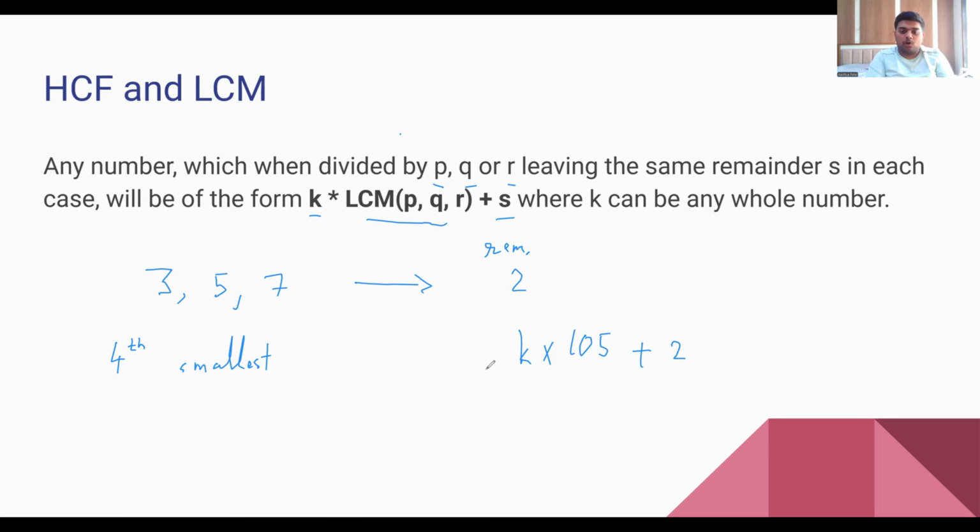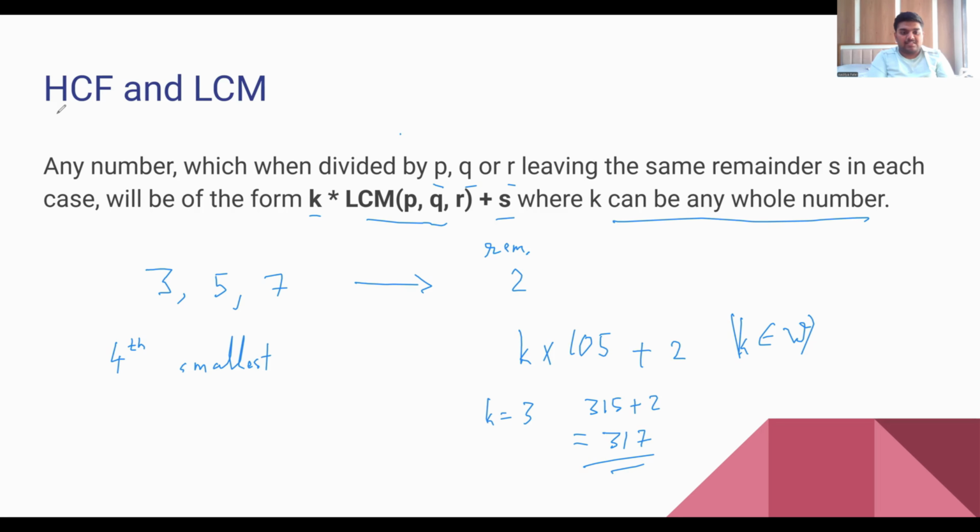Now the fourth smallest number can be found out as k is equal to 3 because k can be any whole number. So k is equal to 3 gives 105 3s are 315 plus 2 is equal to 317 will be our answer. So such questions have also been asked in actual CAT a few times. So you can use this axiom for solving such questions.